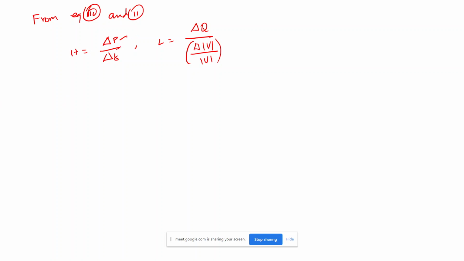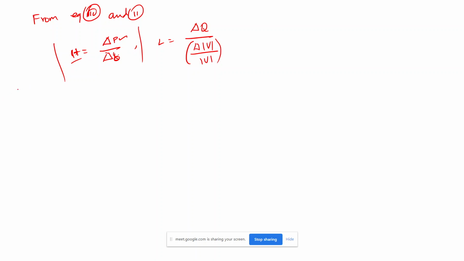I want to find P for finding H, because I need to differentiate the equation P, the change in P with delta, then only I will get H.